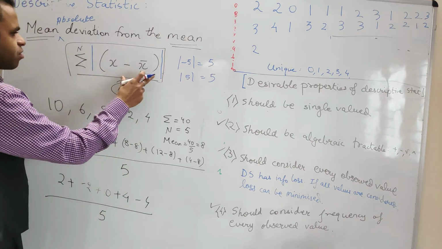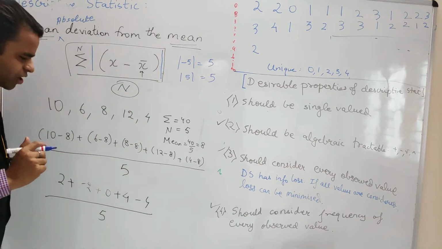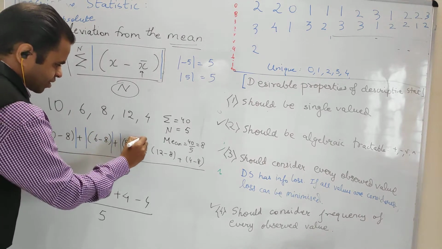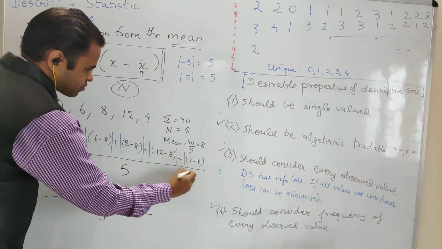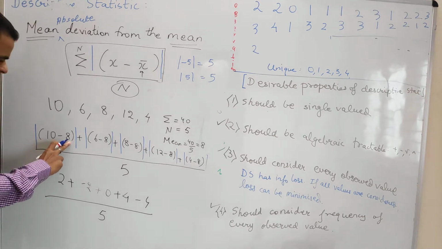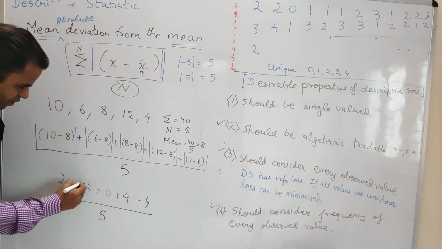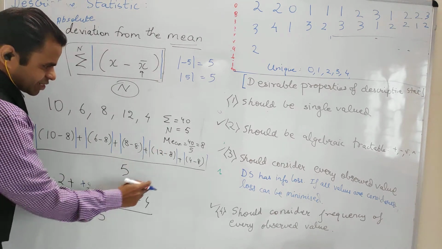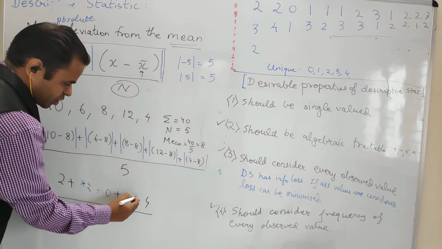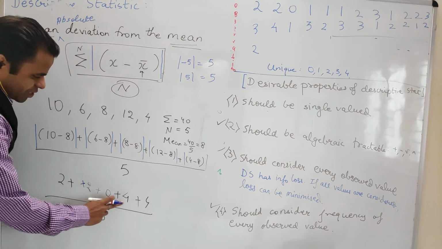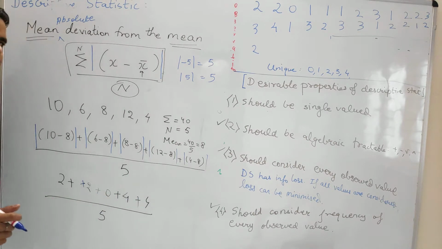So now for every summation I am taking the absolute value. So I will do the absolute of this, the absolute of this, the absolute of this, absolute of this and absolute of this. Fine. So now what happens with the absolute? 10 minus 8 remains 2, 6 minus 8, now this becomes plus 2, 0 is 0, 12 minus 8 is 4 and 4 minus 8, since it's the absolute, it becomes plus 4. Fine. So 2 plus 2 is 4, plus 4 is 8, plus 4 is 12.